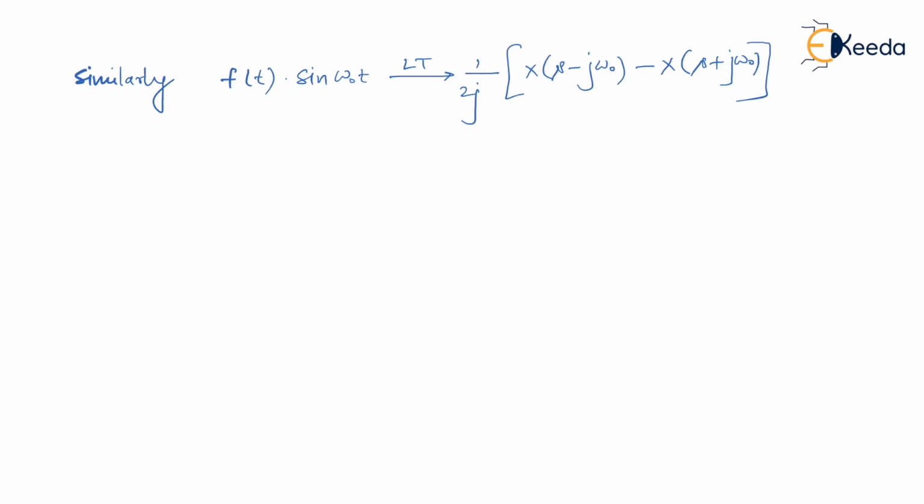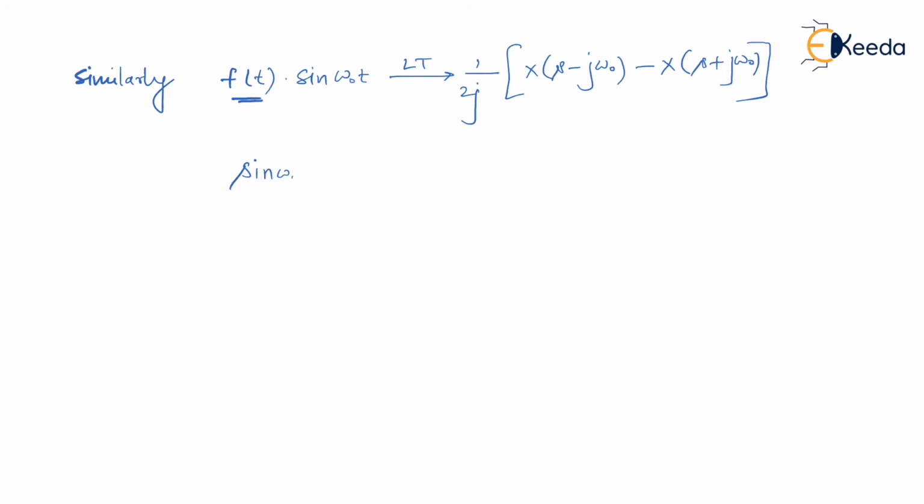Similarly, you can get the transform for f of t dot sin omega naught t. We have already done a Laplace transform for this. So here, instead of f of t, what we have is u of t.